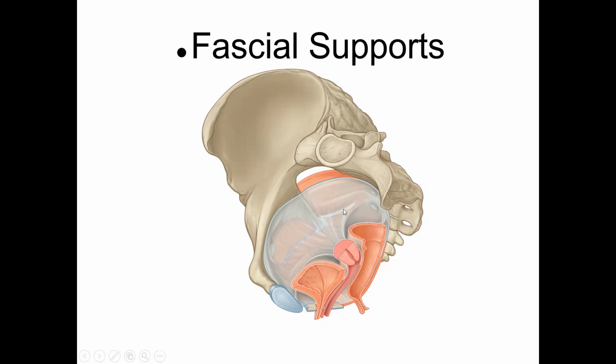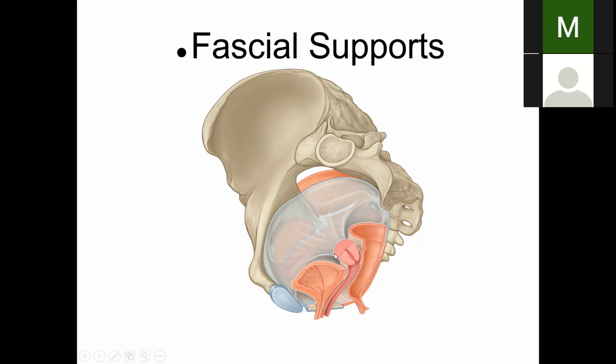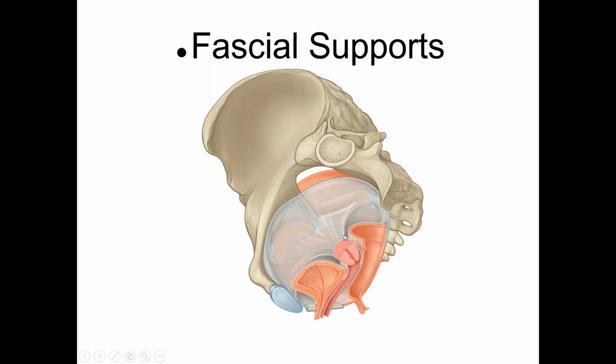They are called by three names: the pubocervical ligament, the lateral cervical ligament, and what should have been correctly called the sacrocervical ligament, unfortunately given the name uterosacral ligament. So pubocervical, lateral cervical, and uterosacral ligaments are the three condensations of deep fascia which support the cervix, indirectly supporting the uterus as well.